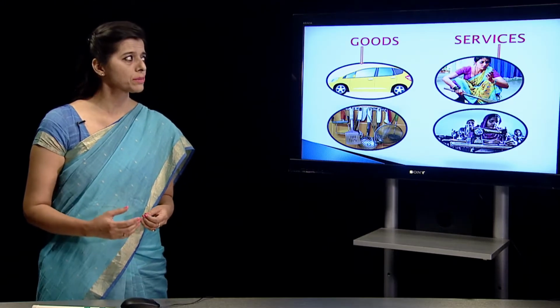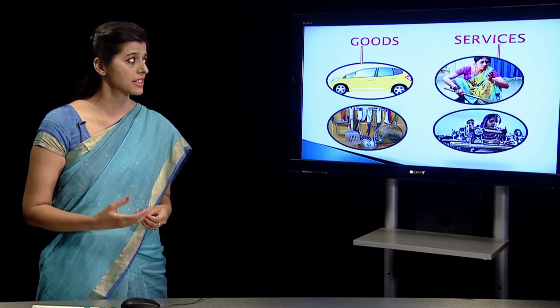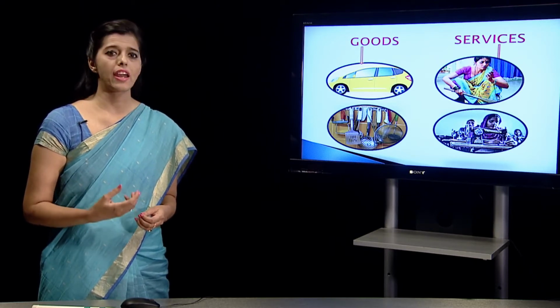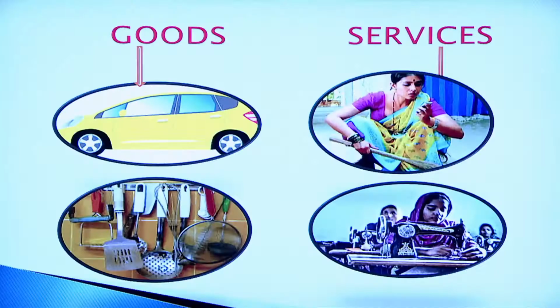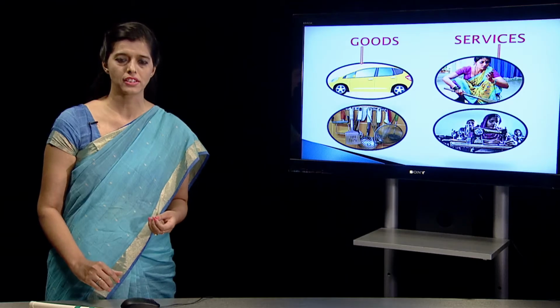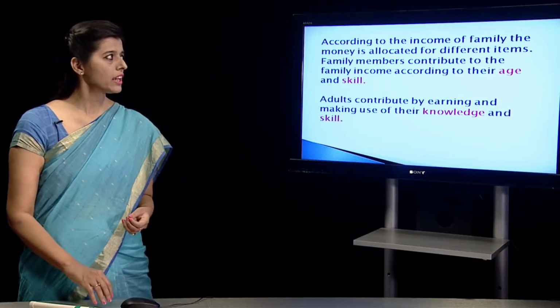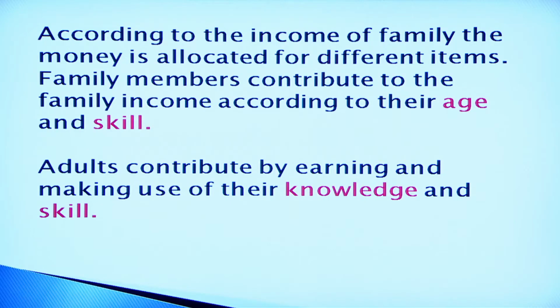And we also spend money to buy certain services, like while hiring a maid as she gives us the services, and for stitching clothes we are hiring tailors, or electricity. These are all services, or a telephone service. Now according to the income of the family, the money is allocated for different items. Family members contribute to the family income according to their age and skill.